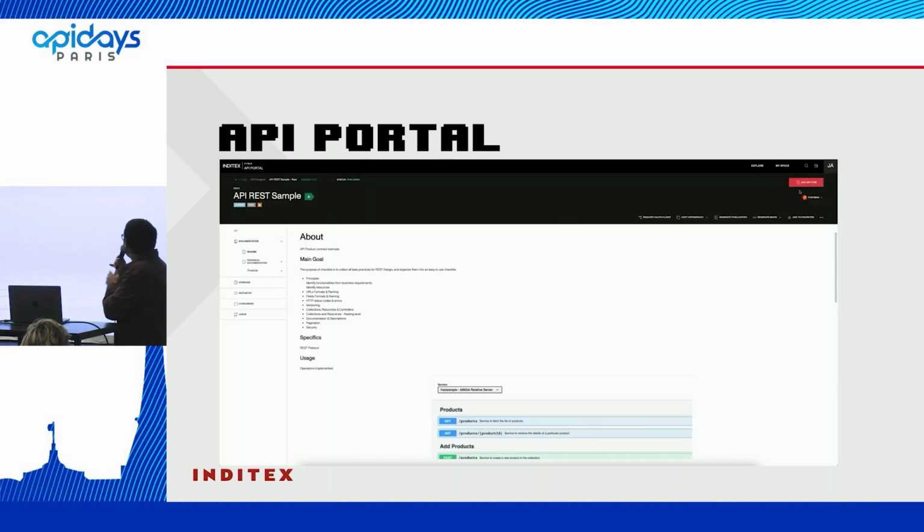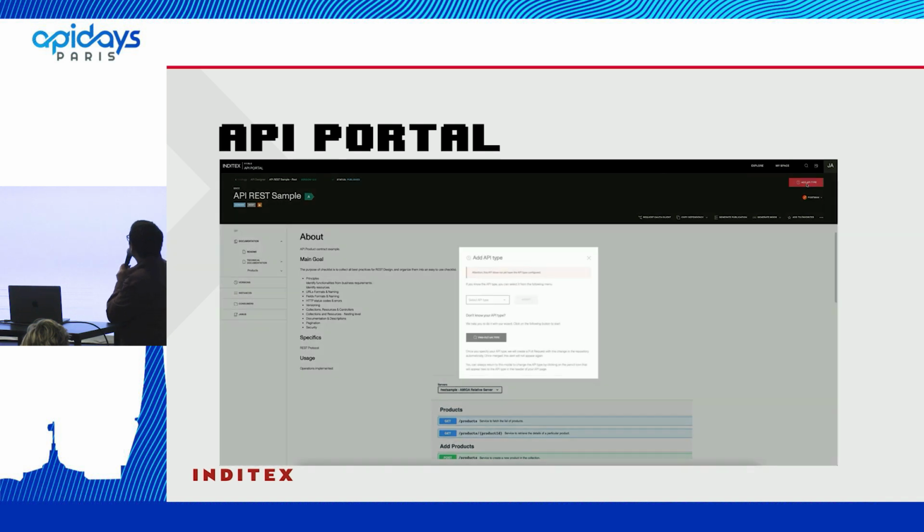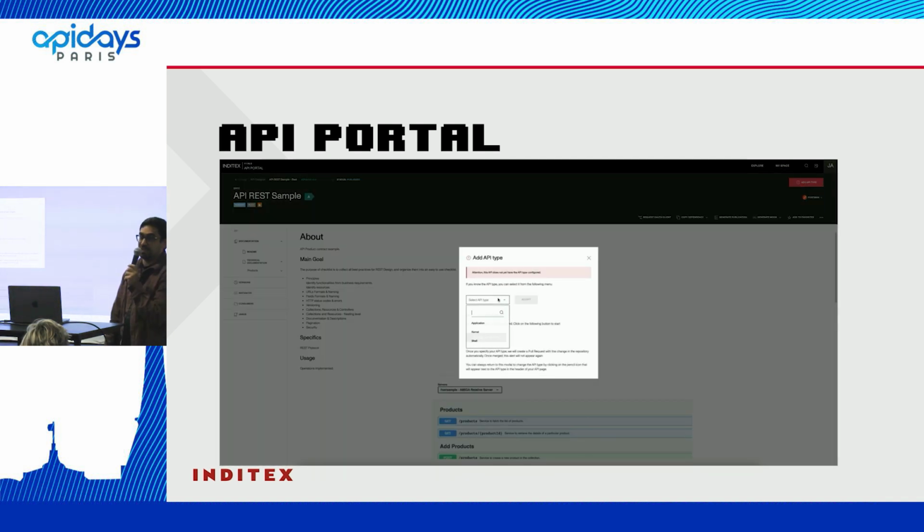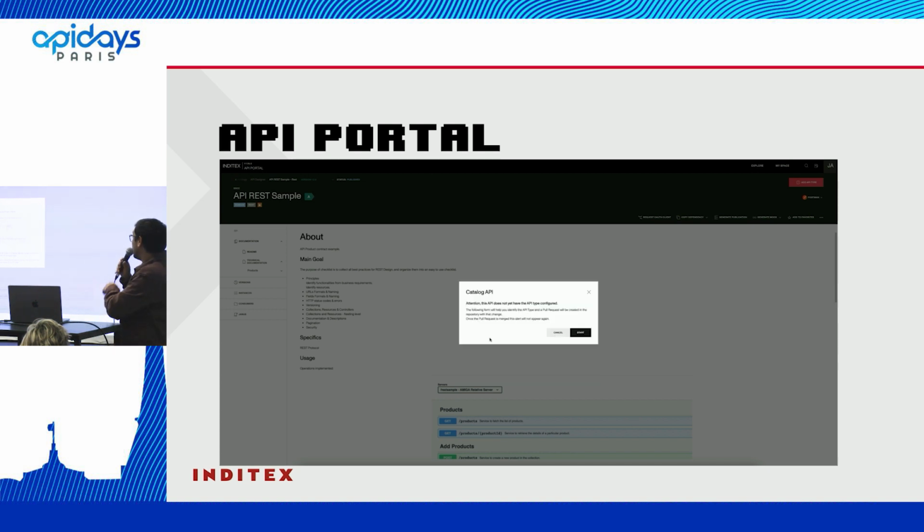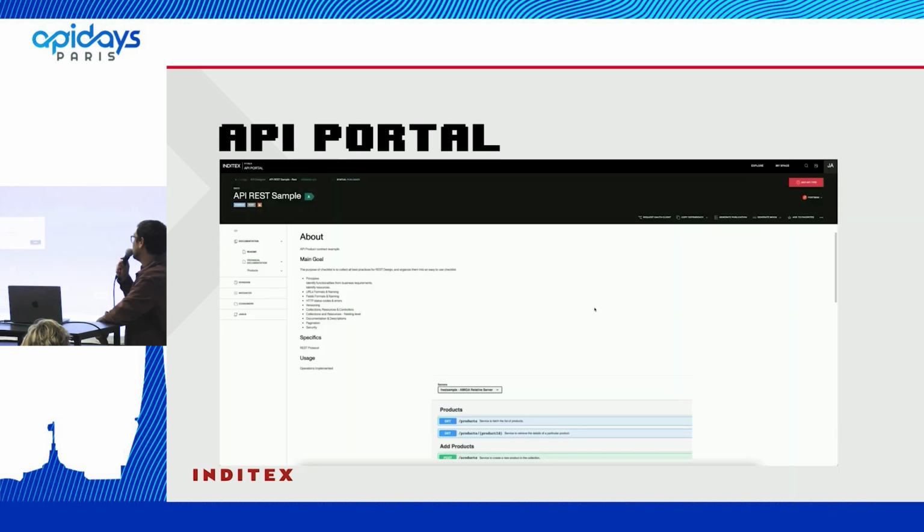Okay, here it is. Here in the header, in the right place, we have the button to add the API type. Here is how the product owner of this API can select the API type, or maybe you have a wizard that helps you do it. As soon as you submit this form, an automatic pull request is generated, and as soon as this pull request is merged, the score is modified.